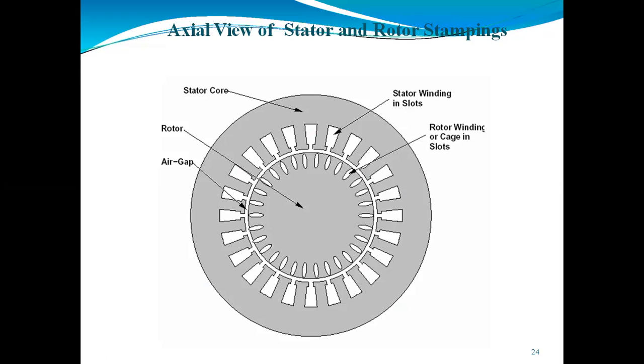The winding wound on the stator we can also call the field winding, because the stator winding is the one which remains constant, which will not rotate, only it is doing the work. So we can say this type of winding is a field winding. When we give the stator a three-phase supply, at that time it will make a rotating magnetic field which will rotate at the synchronous speed.